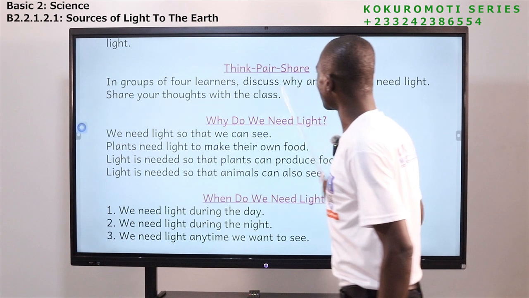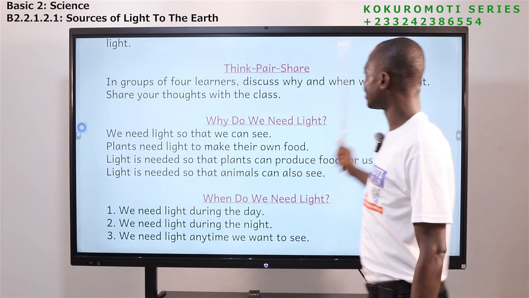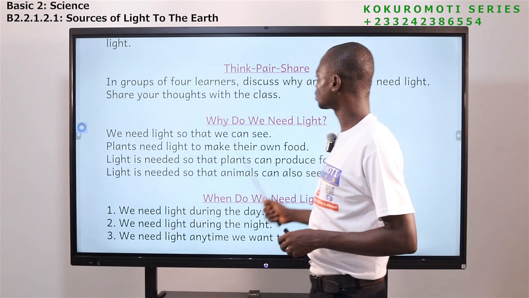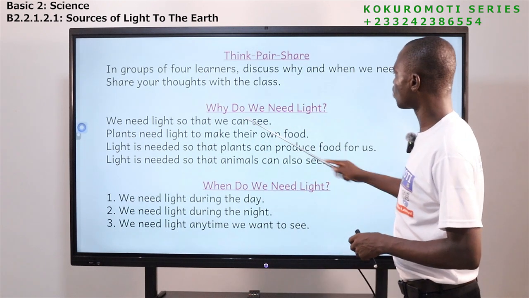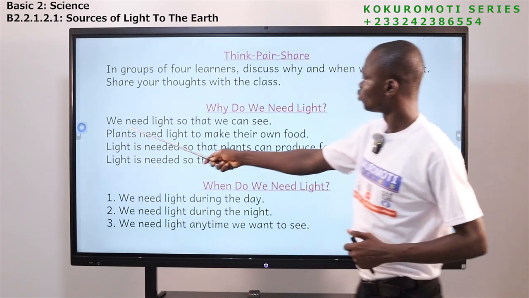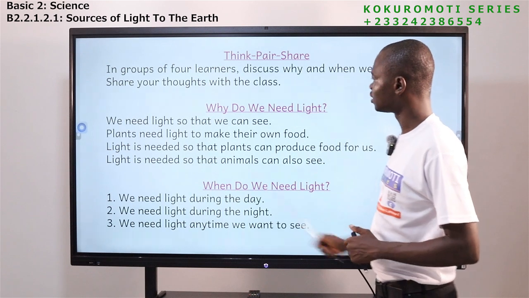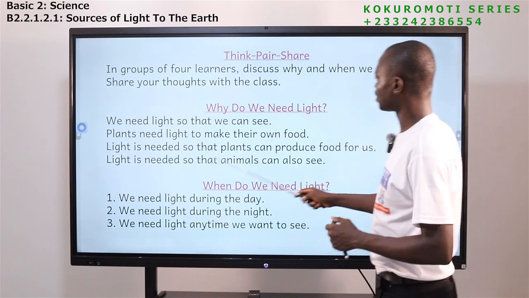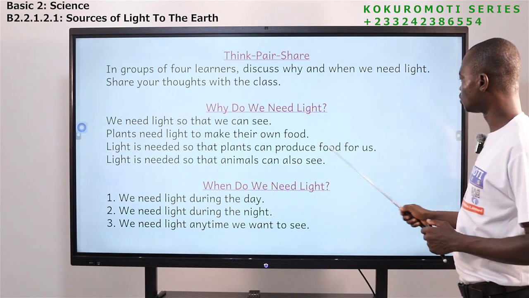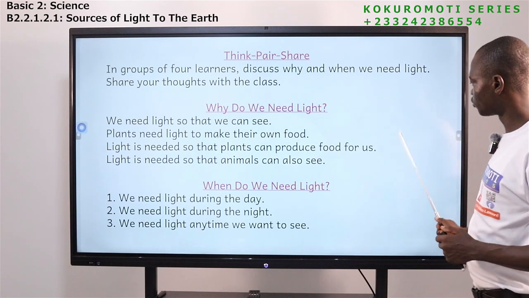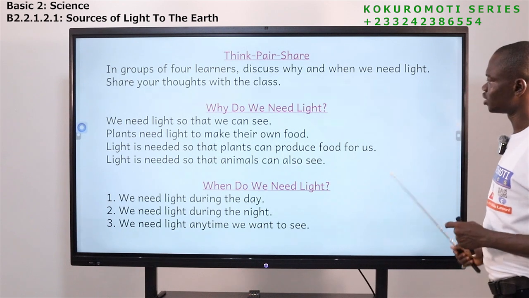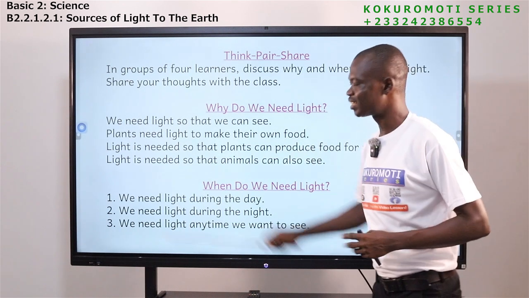So think, pair and share. In groups of 4 learners, discuss why and when we need light. Share your thoughts with the class. So why do we need light? We need light so that we can see. Plants need light to make their own food. Light is needed so that plants can produce food for us. Light is needed so that animals can also see. So these are the reasons why we need light.